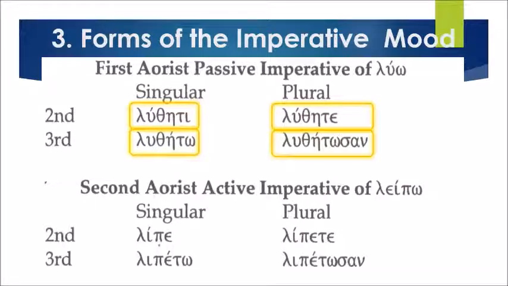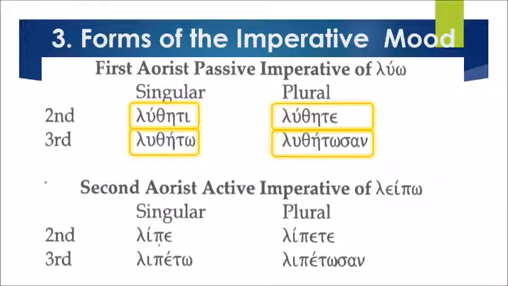Let's proceed to the second aorist active imperative. We have an example here, the word leipo. And of course, leipo in the aorist is elipon. That's why we have the stem lip. In the aorist imperative, we do not add the augment. That's why the stem remains lip plus the endings.